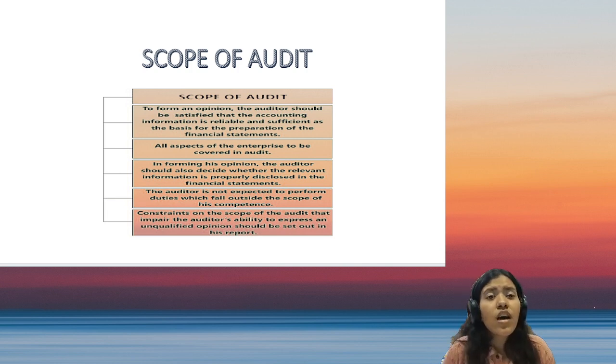The last comes, the auditor is expected to do nothing outside his domain. The first question that I asked while starting the scope of audit, whether the auditor is supposed to do everything, if there's an actuarial valuation, or if there's legal information that has to be given, or if there's a due diligence or investigation where the auditor is expected to do all this. No, the auditor is not expected to do anything which is outside his domain. Obviously, an example could be when the company is having employee liability, gratuity, leave encashment. Yes, the actuary has to do the actuarial valuation.